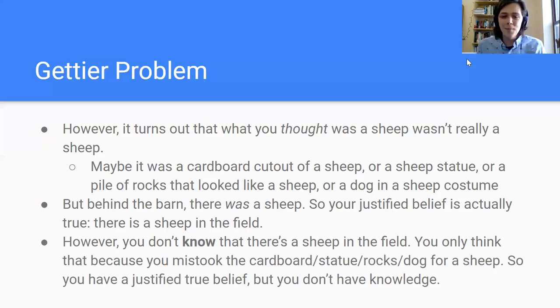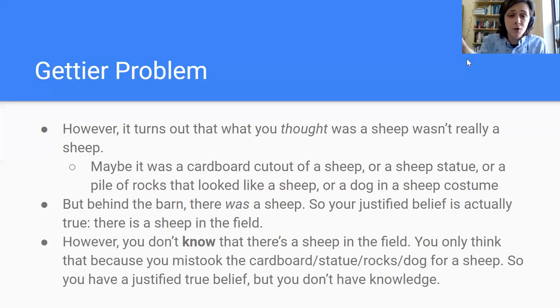You only think that because you mistook the cardboard cutout or the statue or the rocks or the dog in a costume, whatever you want, for a sheep. You mistook this dog in a sheep costume. I like that version. We'll go with that. This dog in the high-budget sheep costume. You mistook it for a sheep, and that's why you believe there's a sheep in the field.